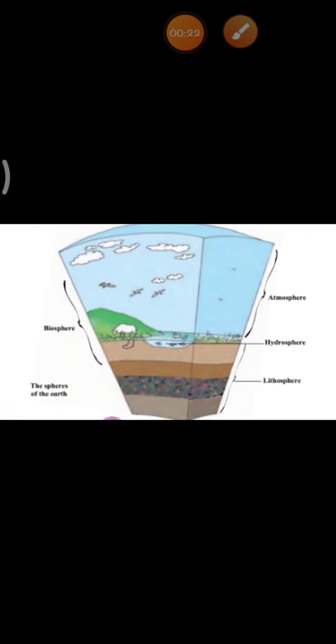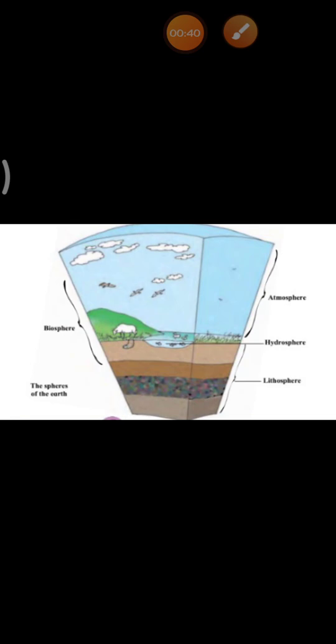Now, see this figure. What you all can see in the figure, you all can see some names: atmosphere, hydrosphere, lithosphere, and on the left hand side, biosphere. So these three are the spheres of our earth. What is atmosphere, children? The word atmos means air. So atmosphere means air.